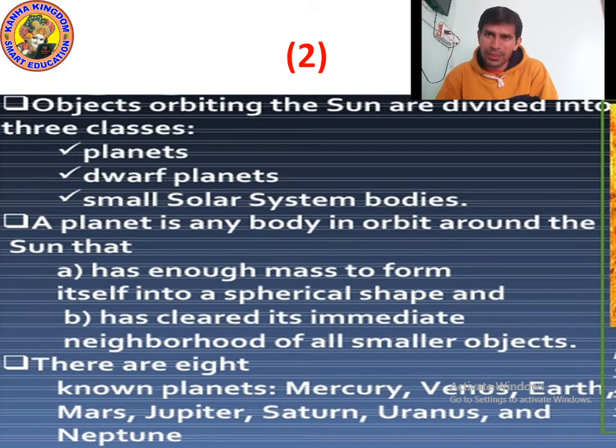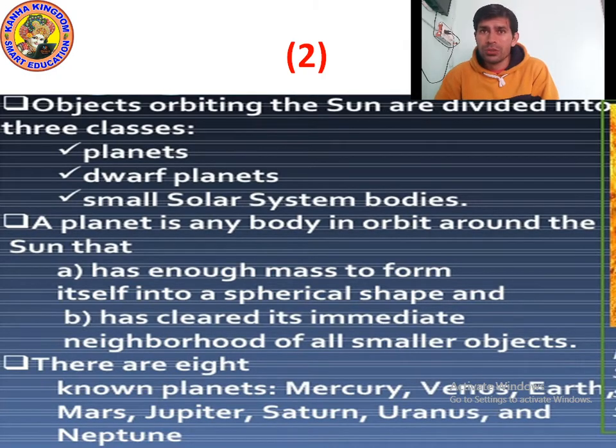The first planet is Mercury, then Venus, then Earth, which means Earth is the third planet. Venus and Mars are the neighbors of the Earth. The last planet is Neptune. Neptune is the coldest planet because it is very far from the Sun, so the sunlight doesn't reach Neptune. That's why it is the coldest planet.